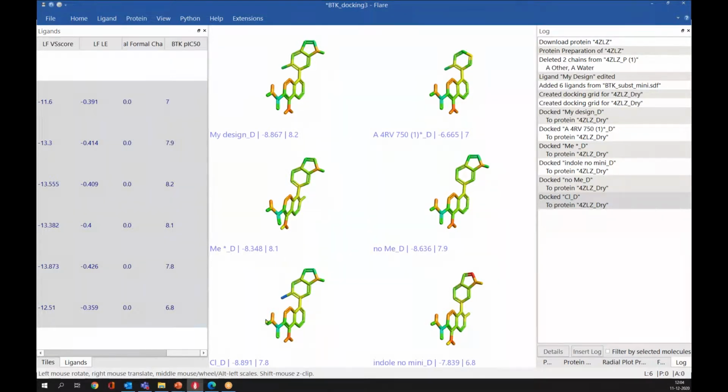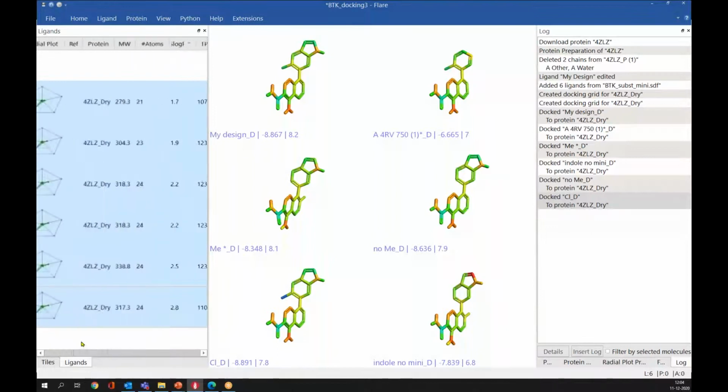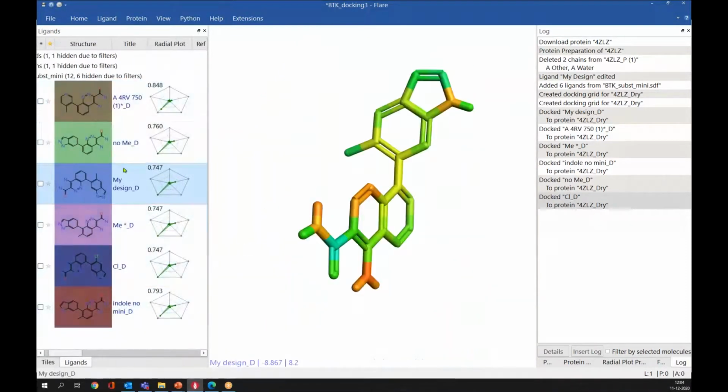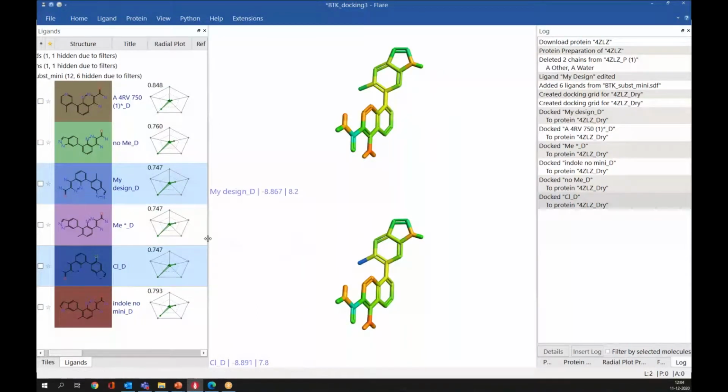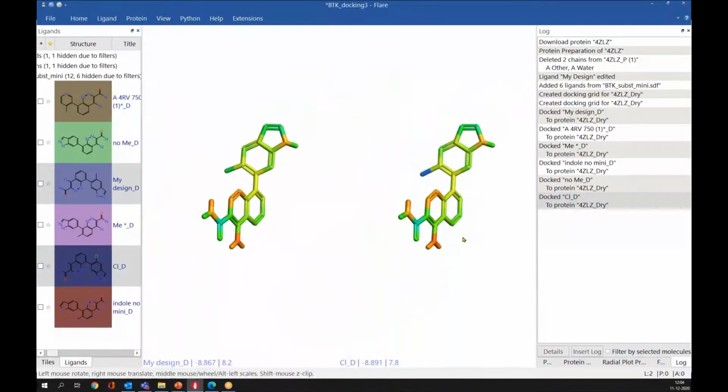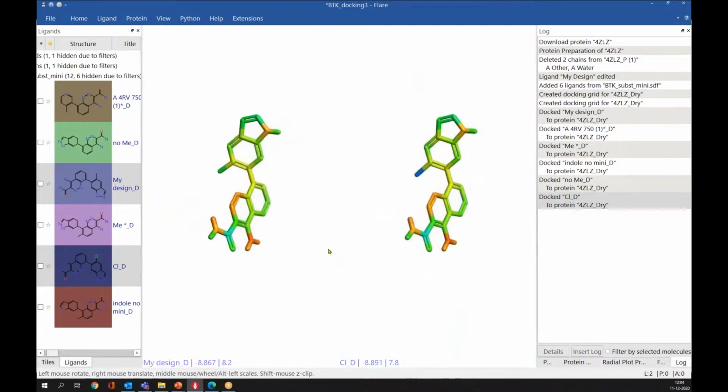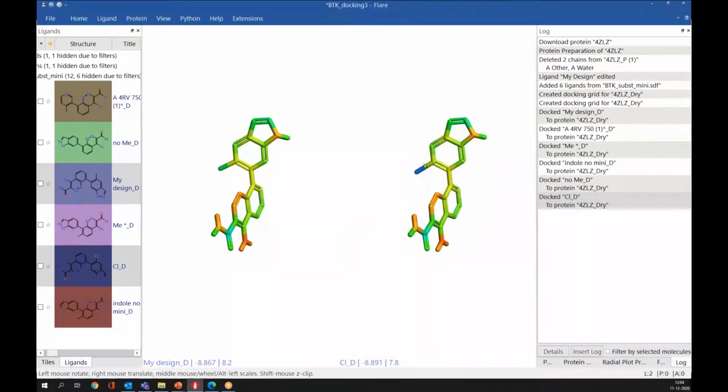But if we see only these two ligands, for example, they are essentially the same, only they differ at this position. We have a methyl group and we have a chloro group here. According to the color codes, this chloro group is contributing really well to the docking score. That's why we are getting a higher docking score. But the activity for this compound is lower than this compound. And why is it so? It is difficult to explain sometimes.